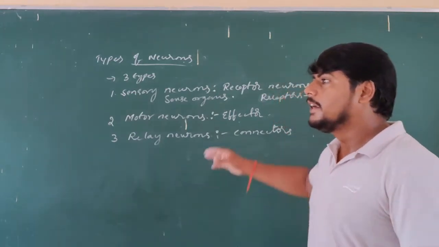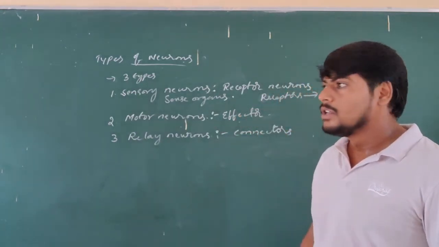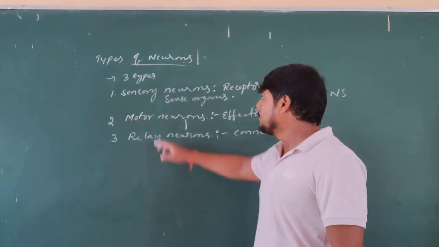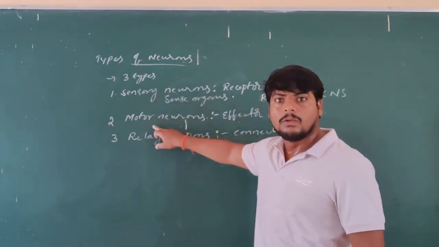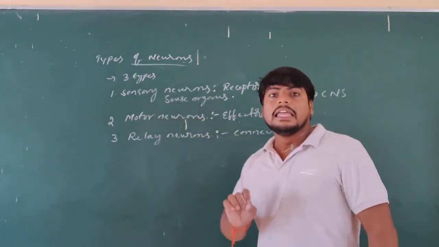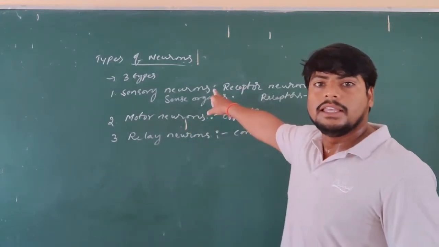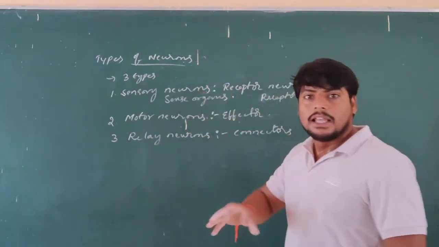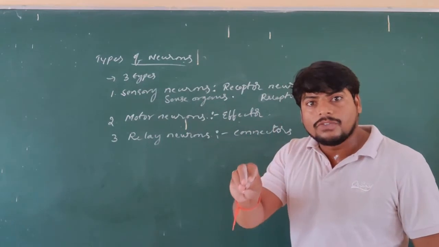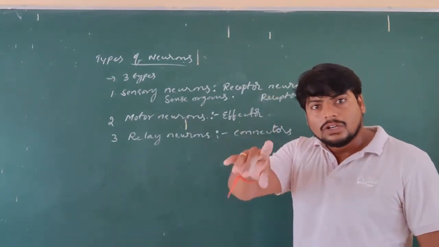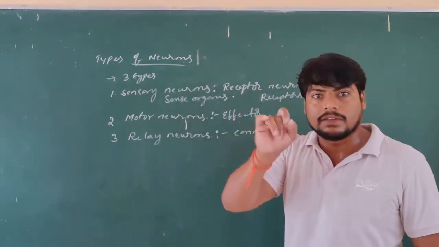These are the three different types of nerve cells. What are they? Sensory neurons, motor neurons, and relay neurons. Sensory neurons carry information from sense organs towards the central nervous system.